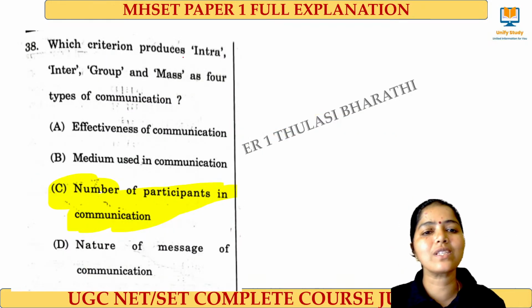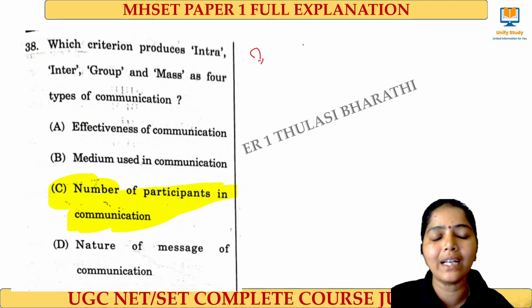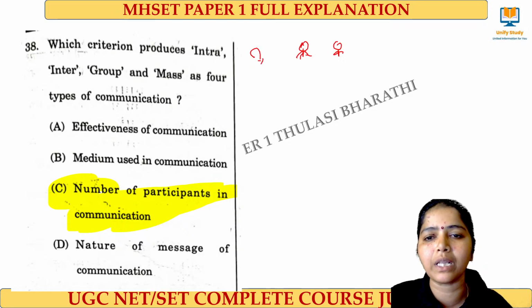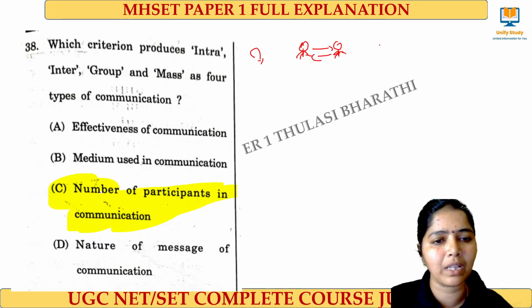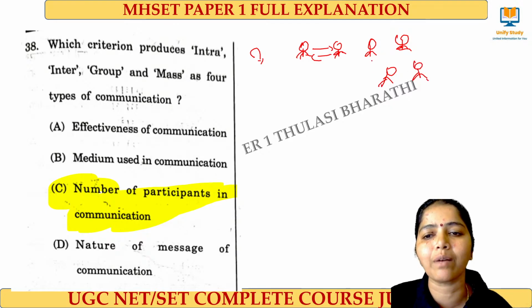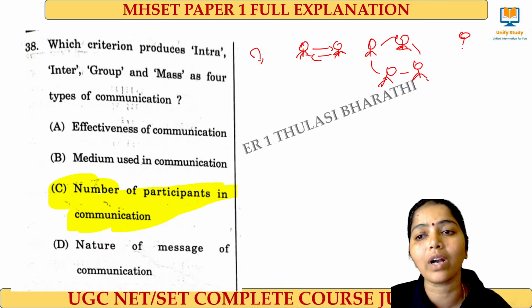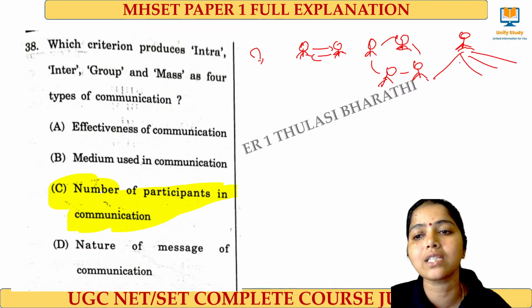Right. Next question, again from communication. Intra means what? Within myself. Inter means what? Between two people. And group communication means what? Where I have a group of people communicating with each other to make some kind of a decision. I want to come to a decision. It's group communication. And mass communication means what? I am communicating to a larger number of audience.